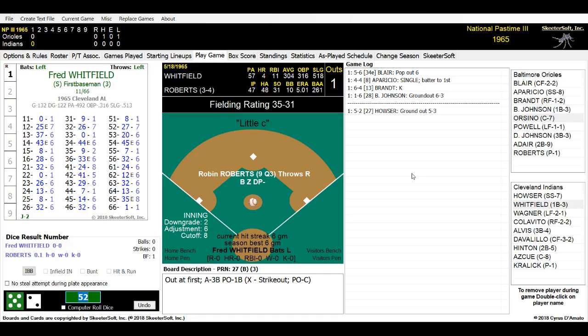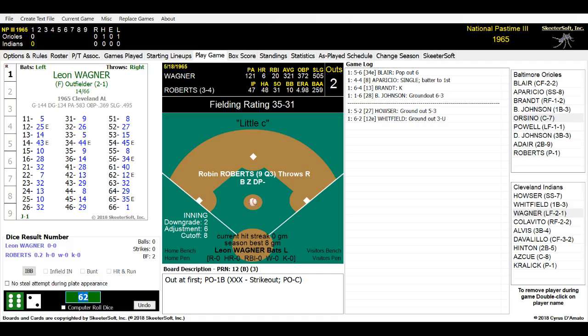One of the power hitters for Cleveland, who's leading the league in hitting, if I remember correctly. Move that guy out of the way. Okay, and here is the pitch to Whitfield. It is a 62. Whitfield hits it over towards Bob Johnson at first base. Johnson's able to make the play unassisted as he waves away Roberts. And we have 2 down.